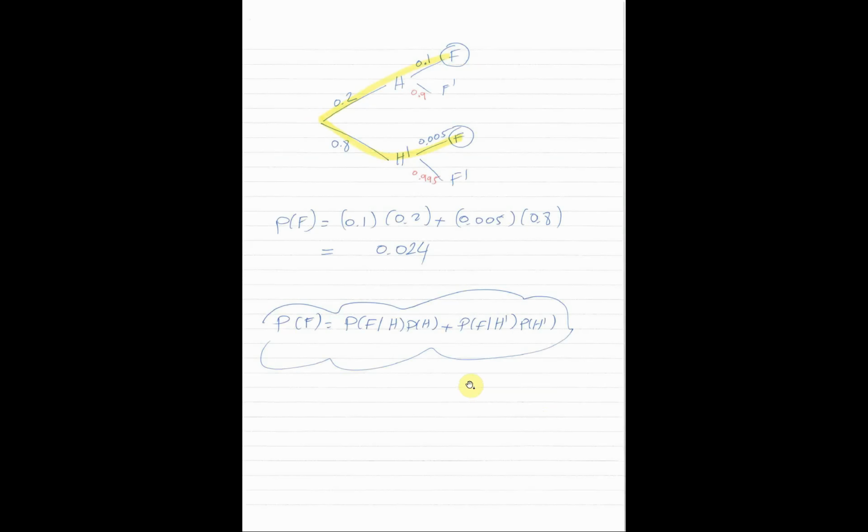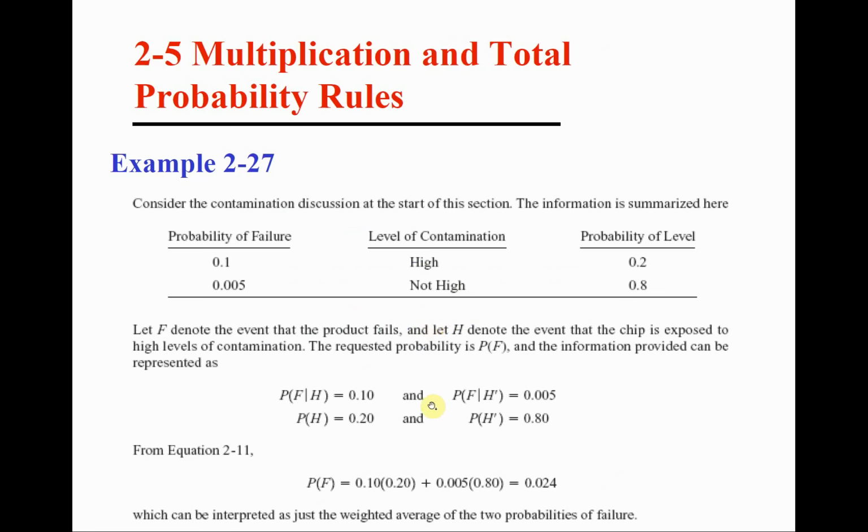Now, it really helps us if we use a tree diagram. And if we use a tree diagram, we can simply come up with this equation that has numbers without really having to think about the symbols. And it really simplifies how we solve the problem. So let's try to get familiar with how we draw that tree. So what do we have here? We have high level and not high level.